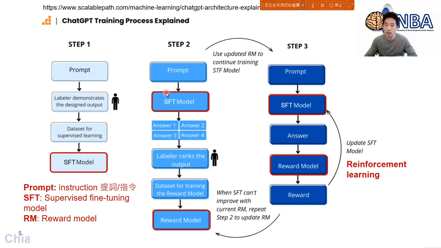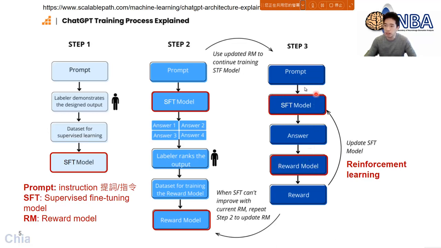However, if we still require the human interference, I have to say the model training will become pretty slow. Okay, so you can see the developing team for the ChatGPT, they actually developed a step number 3 right here. It actually involves a certain powerful learning called reinforcement learning. This learning can actually get rid of the human efforts right here. So now you can see there is no role for the human. Everything will be done through two models, like SFT model and the reward model.